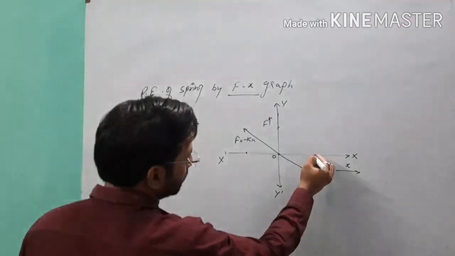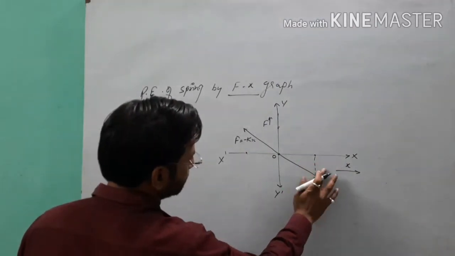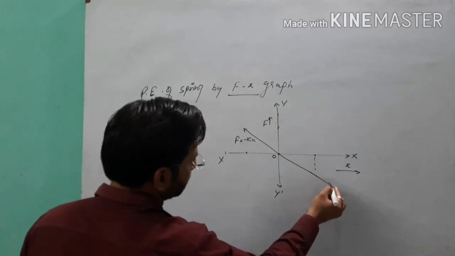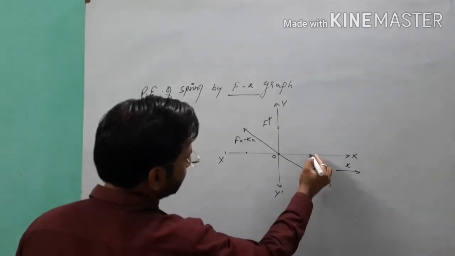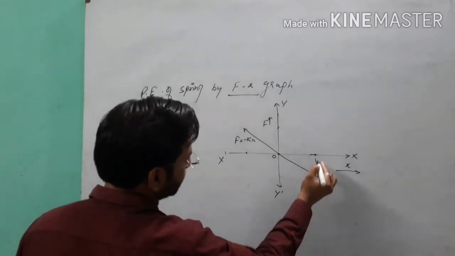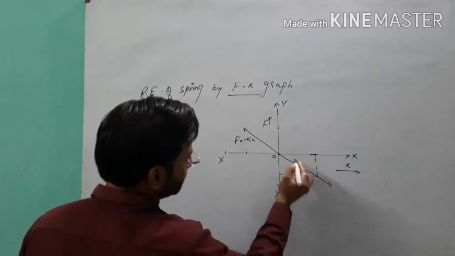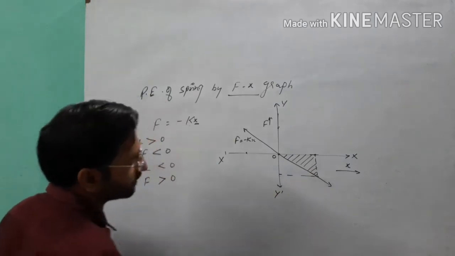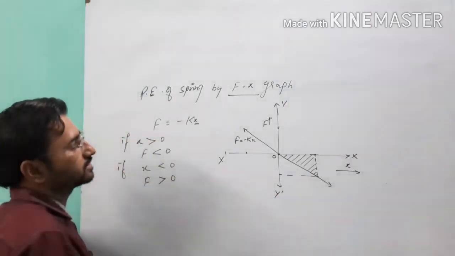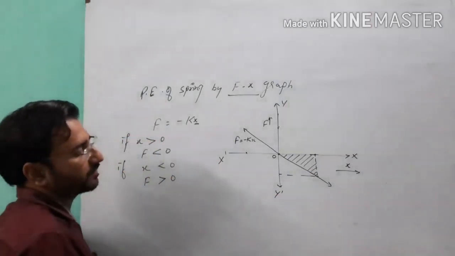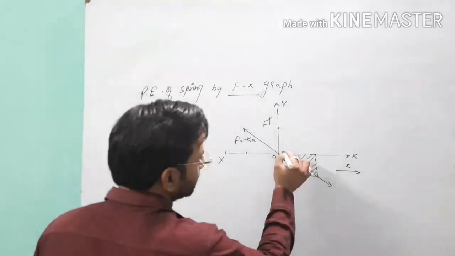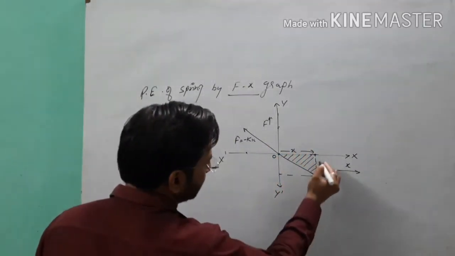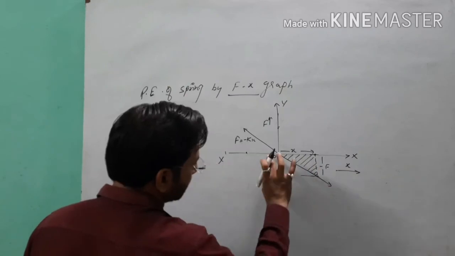And if you want to see the area of this graph, at this point, the area of this force and displacement graph gives us the potential energy of a spring with the help of the fx graph. Here, this is the displacement x positive, and this is the work done, which is here negative.